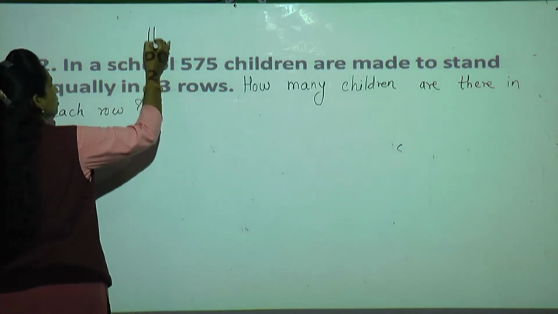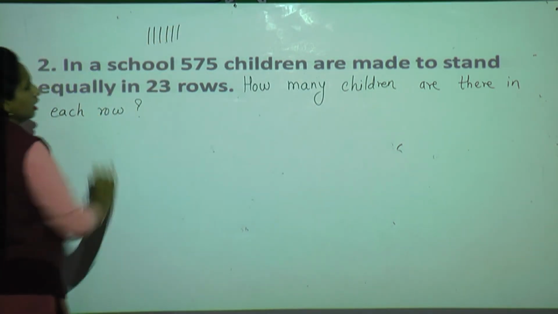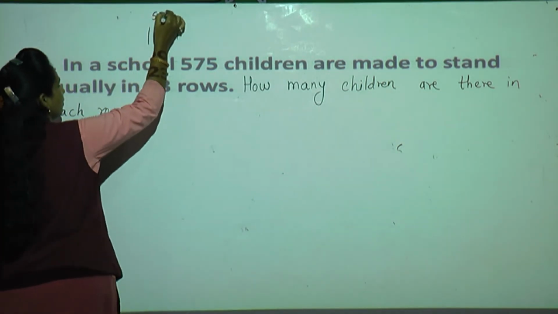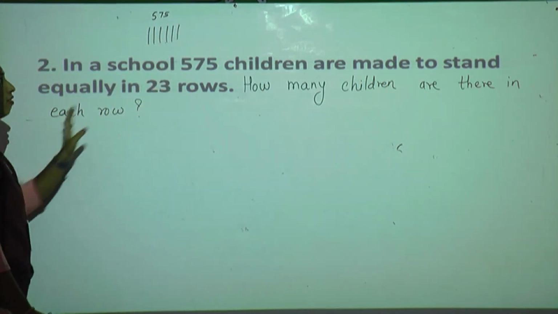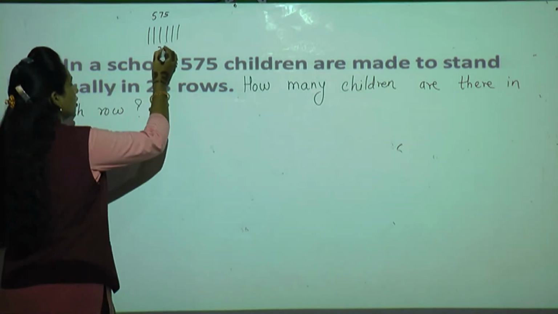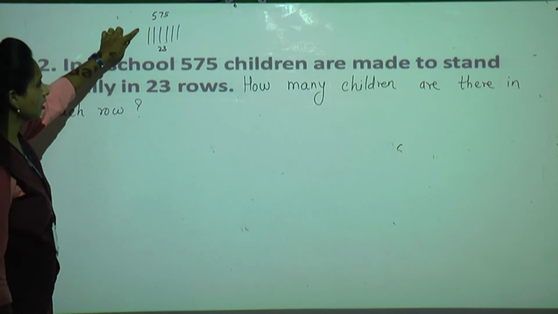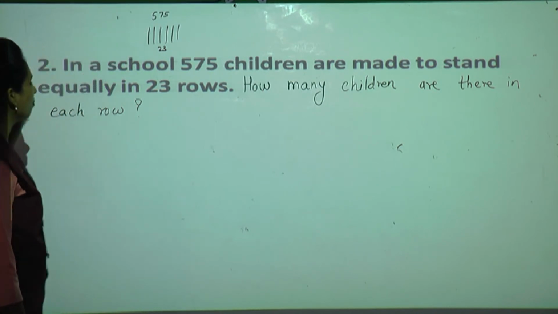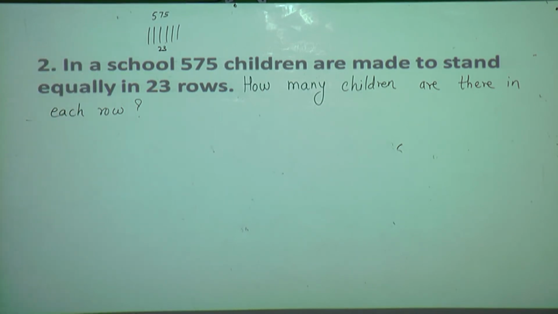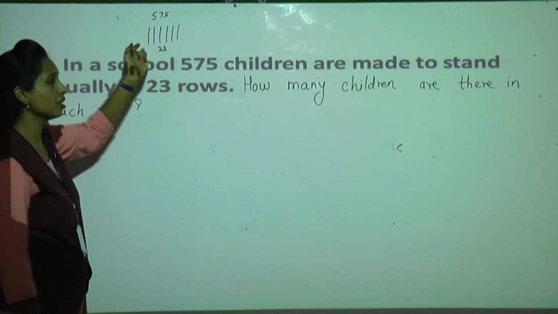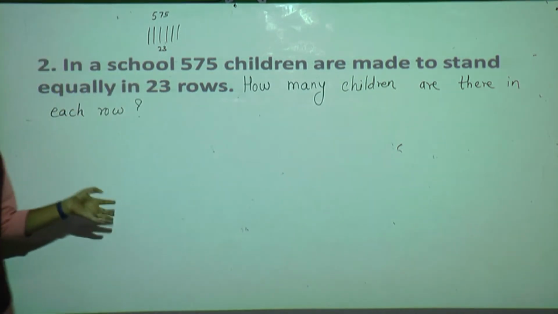See, like these 23 rows are there. Okay. Now how many students are there total? 575. Okay. They have made total 23 rows. Now what we have to find out, in each row how many students can stand. The number of students is given, number of rows is given. Now when we divide the number of students by the number of rows, we get the number of students standing